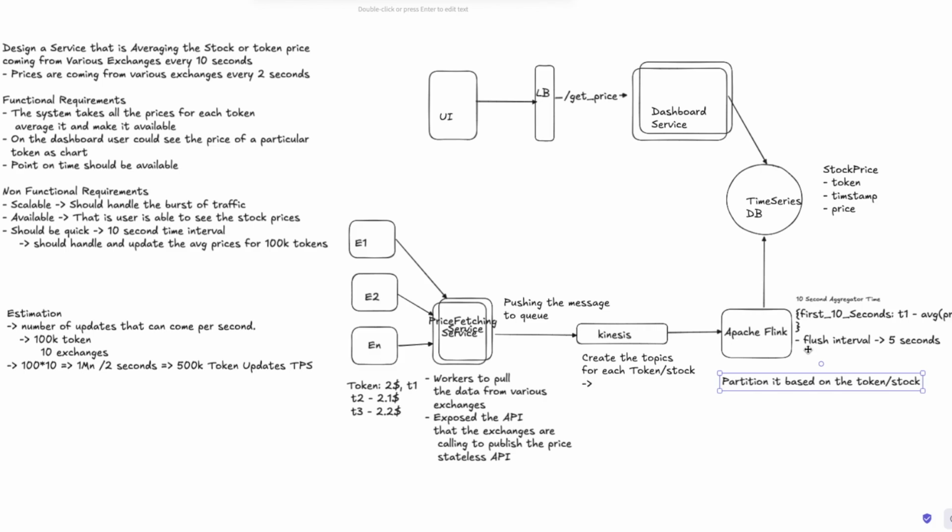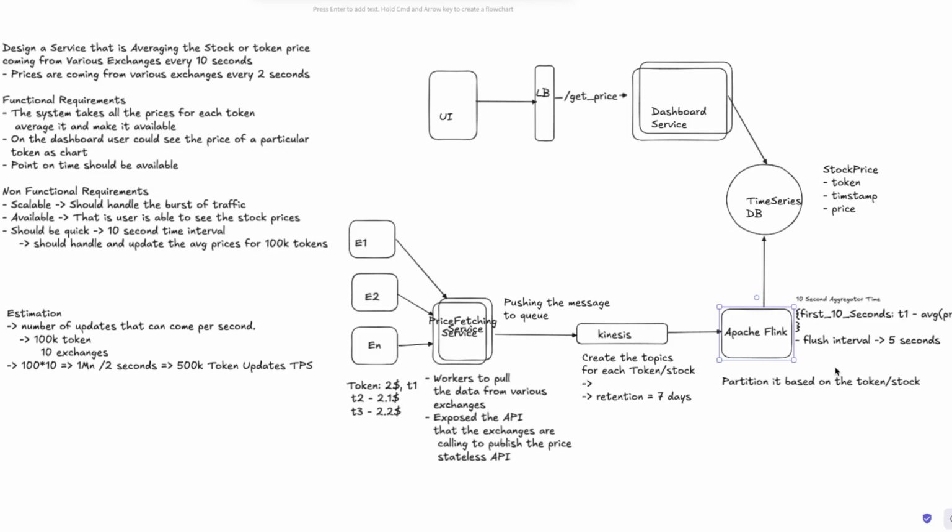That is fine theoretically, but here I would say that because our aggregation window is so small, just 10 seconds, I wouldn't suggest that we dump it into S3 from Flink. Rather, whatever data is not processed will anyway be here in Kinesis. With Kinesis or Kafka, we can have a retention policy. Retention for the messages could be, let's say, 7 days or something, so that if some of the instances have gone down, whatever workers were processing, we are repurposing it from Kinesis itself, so that we don't need Apache Flink to dump it into S3 and recover from there.